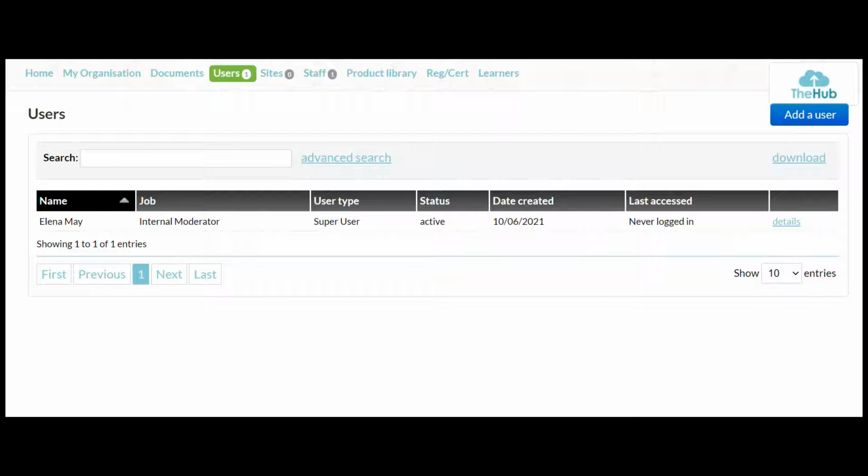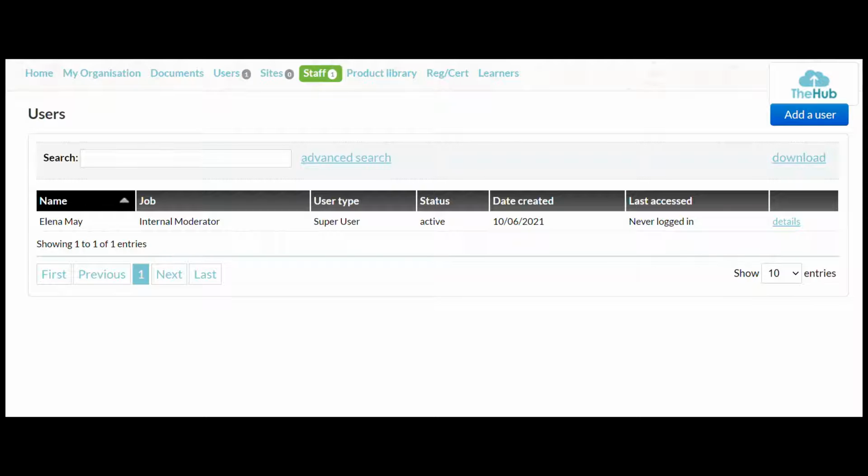Okay, so here we are on the user options on the hub. You'll see on the top we've got users and we've got staff. They're both really similar. The difference being that for a user, you can set the user type and the level of permission that user has. And for users, you would add those people that you want to access the hub as they will actively use it for either quality assurance activity or completing forms. When it comes to staff, you would list all of your staff that you want to link to your products that you are accredited to deliver.